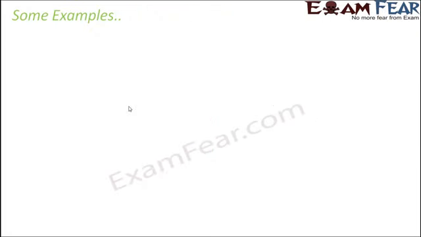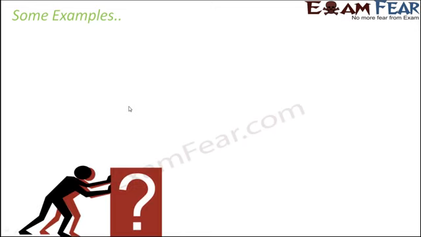Now let us look at some examples to get a better recap of whatever we have discussed so far. In the first scenario, I assume a case where a box is being pushed by 2 people in the same direction. The force applied by the first person, let us say, is F1, and the force applied by the second person is F2.